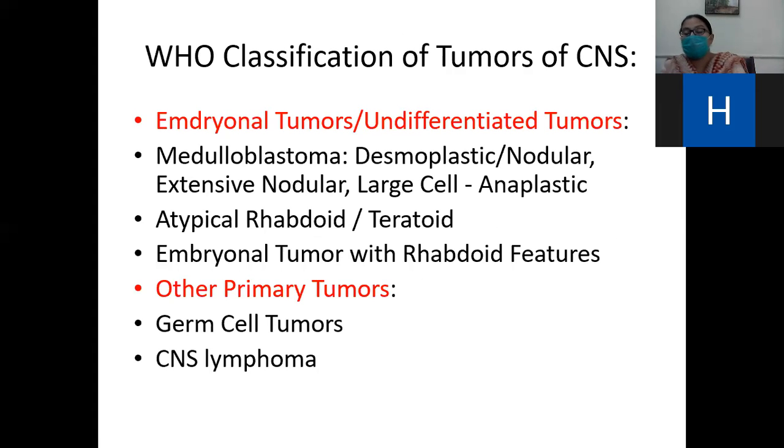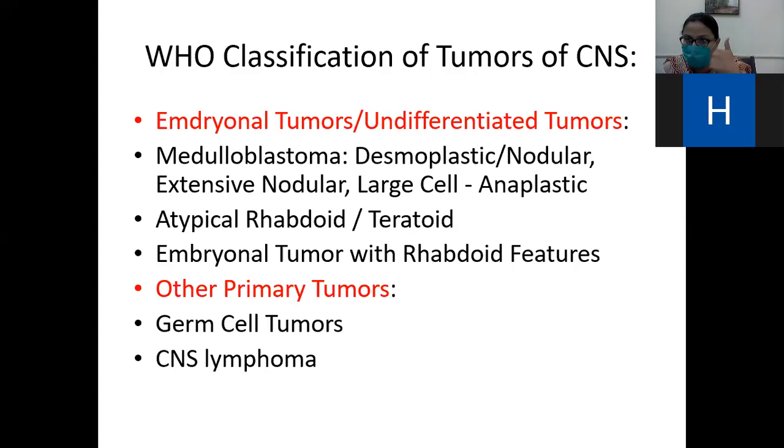And the most important is the embryonal tumor. Anyone can ask the names of the embryonal tumors of the CNS.